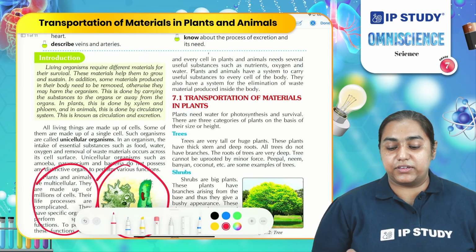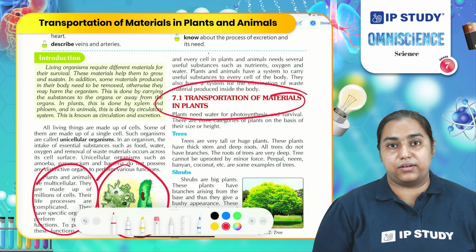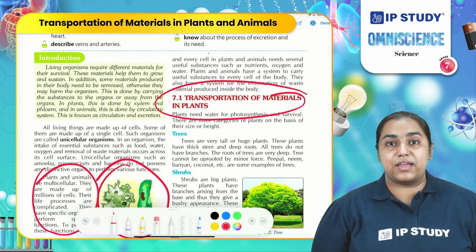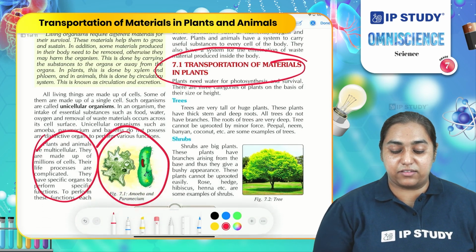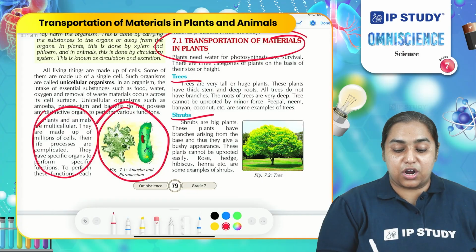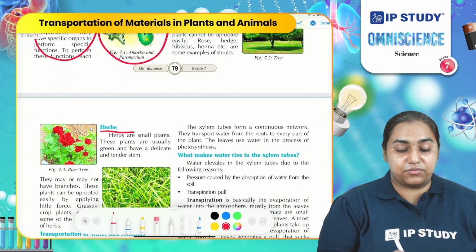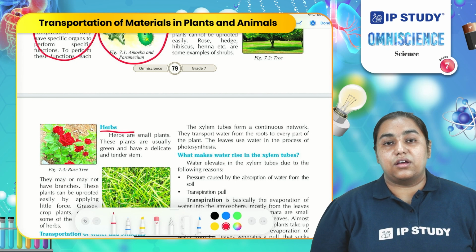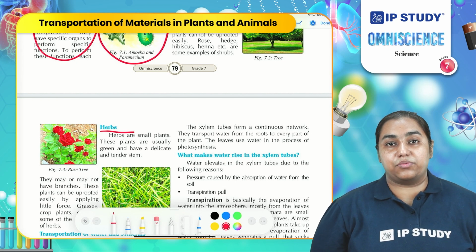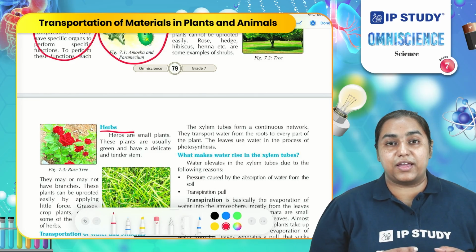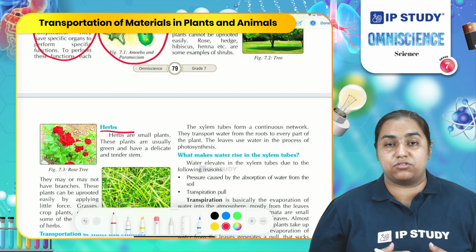Let us start with transportation of material in plants. You are already aware that based on the stem size, plants are divided as trees, shrubs and herbs. In the case of trees, there is a long stem, so transportation requires more effort compared to the shrubs and herbs which have a small stem, so less energy is required to transport material from one place to another.